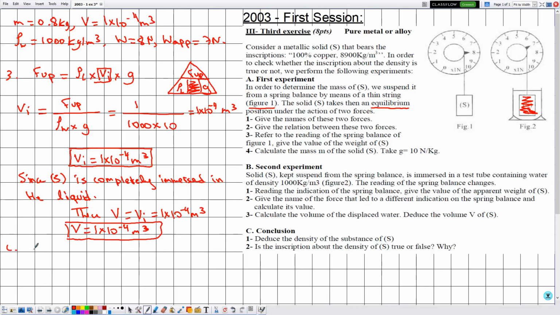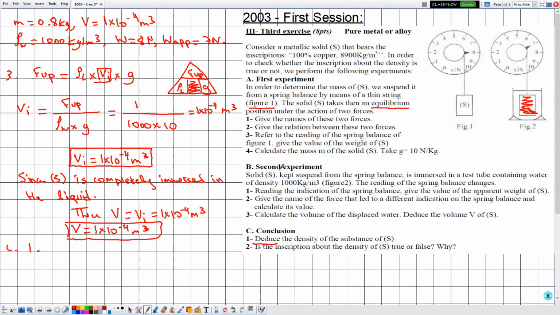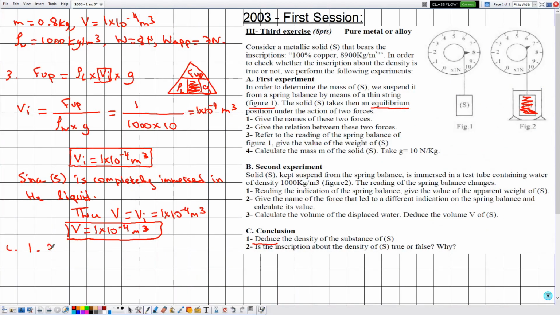Now part C, the conclusion, part 1: deduce the density of the substance of S. Notice that deduce means that we need to use the previous part. There is no previous part in this part C, which means that we need to use the results of both experiments, the second experiment and the first experiment. In the second experiment we have determined the volume V, whereas in the first experiment we have determined the mass. Then we can determine rho of the solid S using the formula mass over volume.